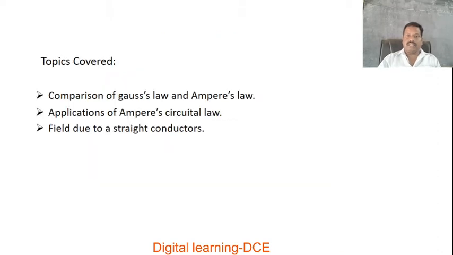In this session, I am going to discuss the topics like comparison of Gauss law and Ampere's law, applications of Ampere's circuital law, field due to a straight conductor. So these topics will be discussed in this session: comparison of Gauss law and Ampere's law, applications of Ampere's circuital law or Ampere's law, field due to a straight current carrying conductor. That is the application of Ampere's law.